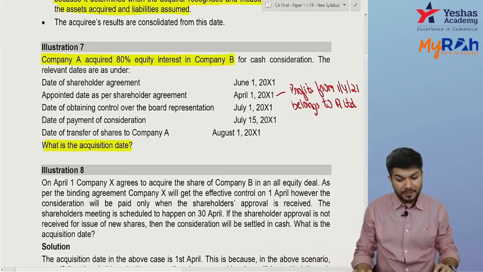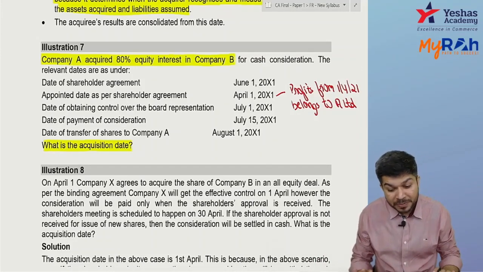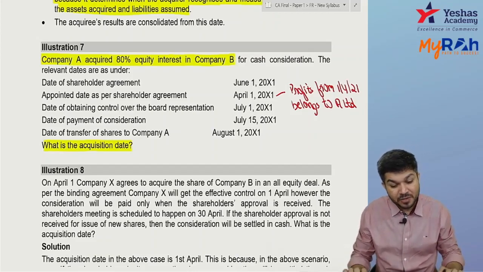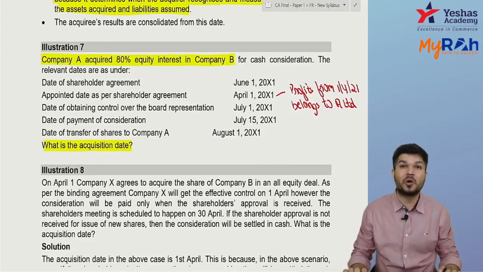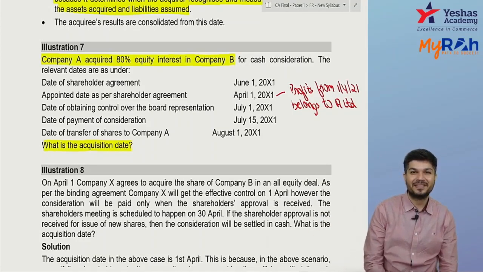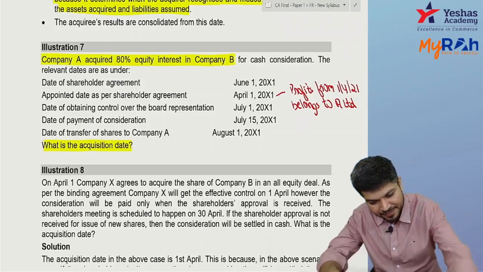But the date of obtaining control over board representation is 1st July. The date when I paid you is 15 July. The date of transfer of shares to company A is 1st August. Tell me, which is the acquisition date?